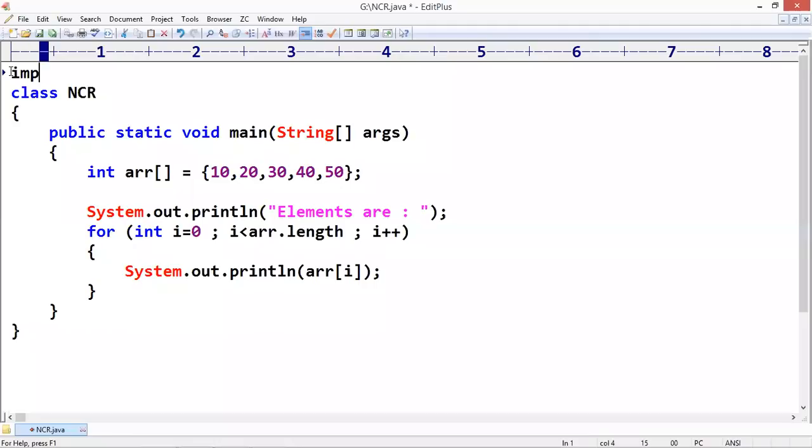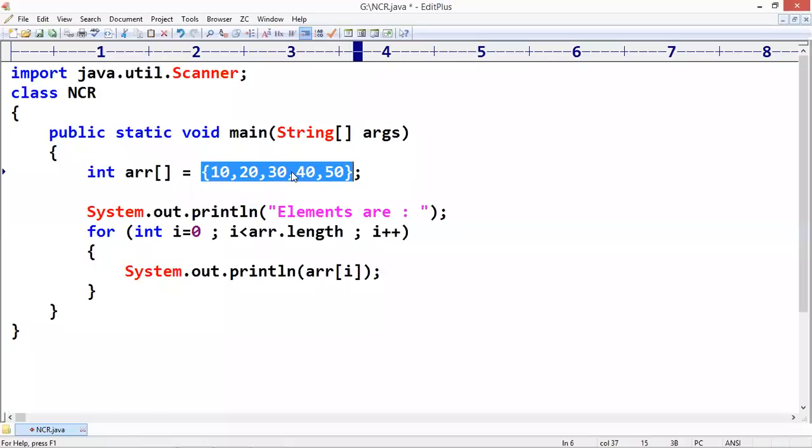We are importing that. Most of the code they will give in the compiler according to their requirement, and in some cases you have to write only the remaining part. Integer array, new int with size 5.